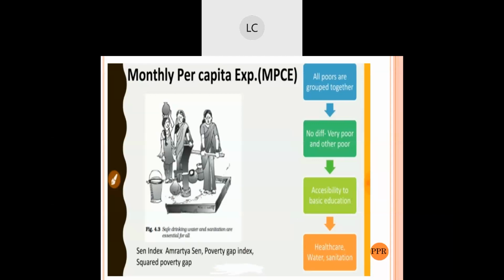Now here, although the government claims that a high rate of growth, increase in agriculture production, providing employment in rural areas, and economic reform packages introduced in the year 1990 have resulted in a decline in poverty levels. See, the government is saying that a high rate of growth is there.